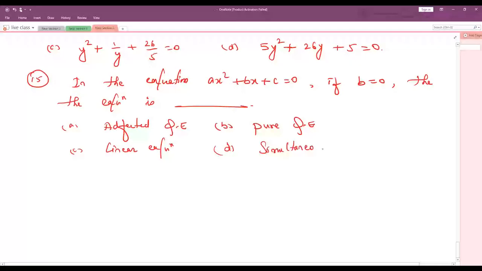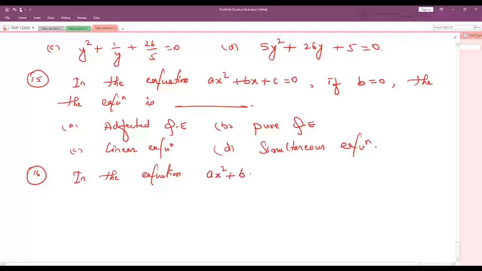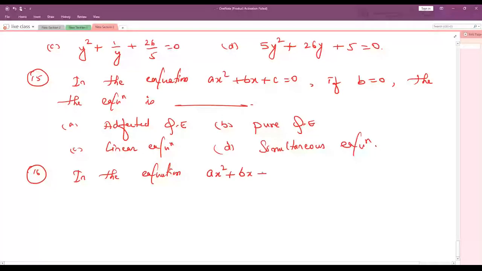They have given the option, man. Simultaneous means two equations we solve, no? Like your pair of linear equation, equation one, equation two. Understood? Yeah, that's called as simultaneous. Two equations at a time we are solving.